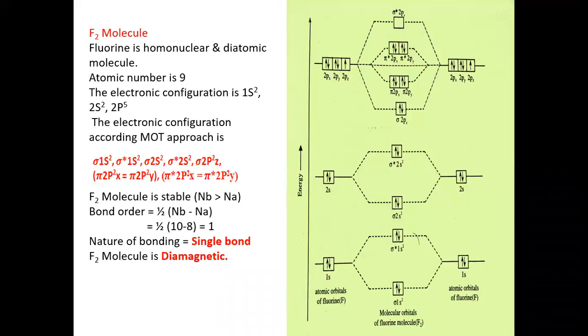This is the molecular orbital diagram for fluorine. Here the bond order obtained is 1, and so the nature of bonding is a single bond, and the F2 molecule is diamagnetic in nature because there are no orbitals with single electrons. All of them are paired.